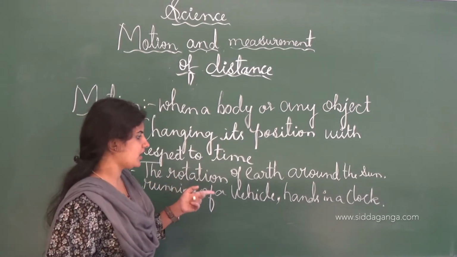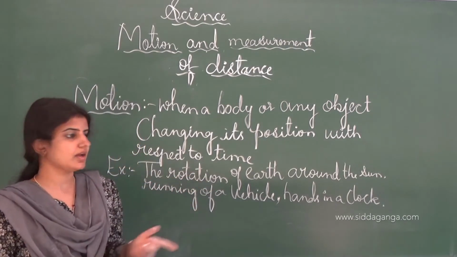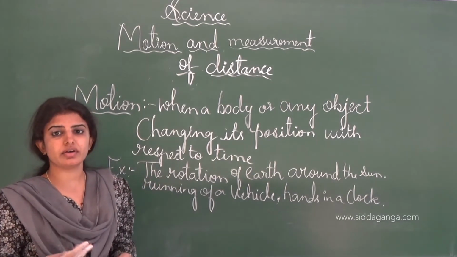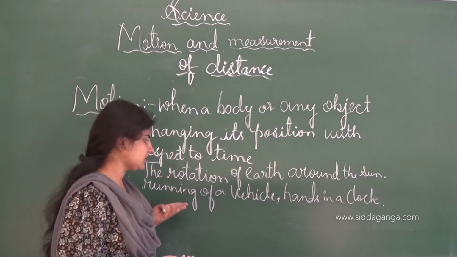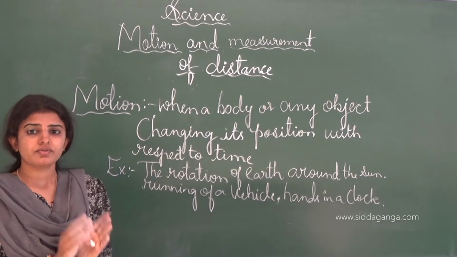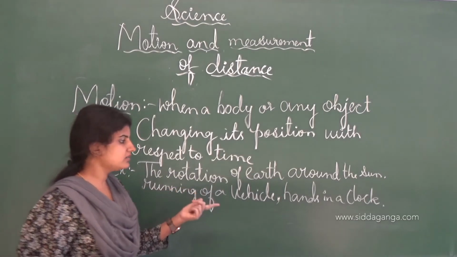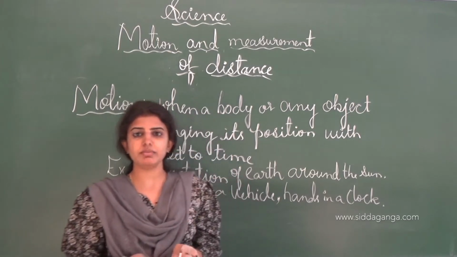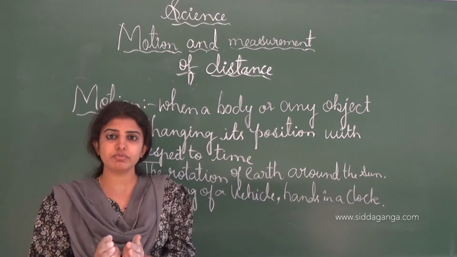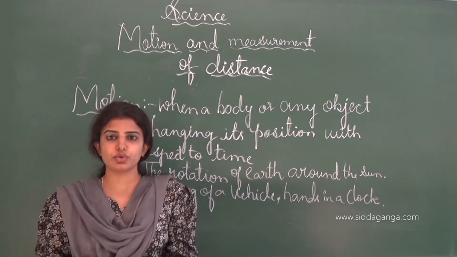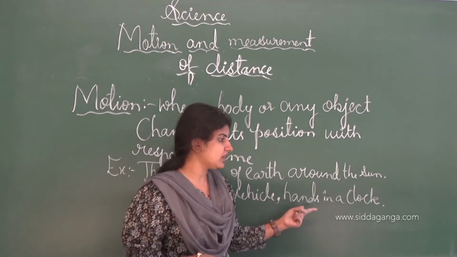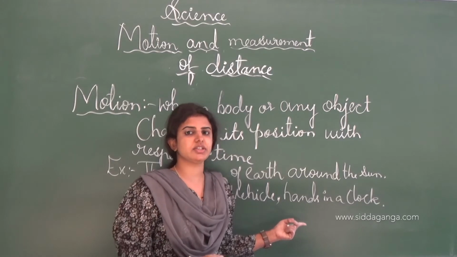The rotation of the earth around the sun makes one year, so it is one of the motions. The running of a vehicle, either a car or a scooter, from one place to another, means movement occurs and it is followed by motion. And the hands in a clock: after each interval of time, the hands rotate, and the time changes, 1 hour, 2 hours, 3 hours. After each interval of time, the hands of the clock change simultaneously.